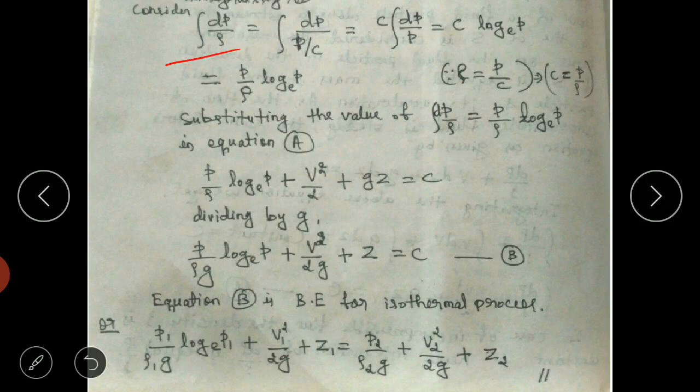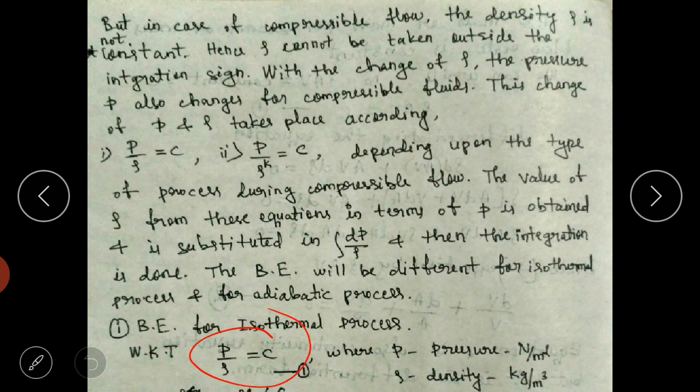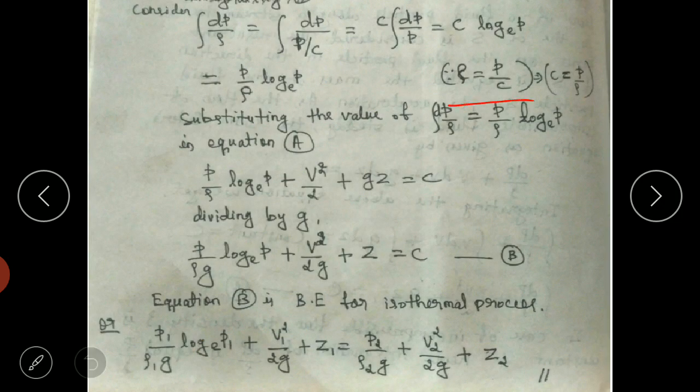So dp by rho is replaced by p by c, you can see. We are using this equation and modifying. In place of rho, I will be getting p by c. Again, c is constant, so you can take it outside. On taking c outside, it will be dp by p.